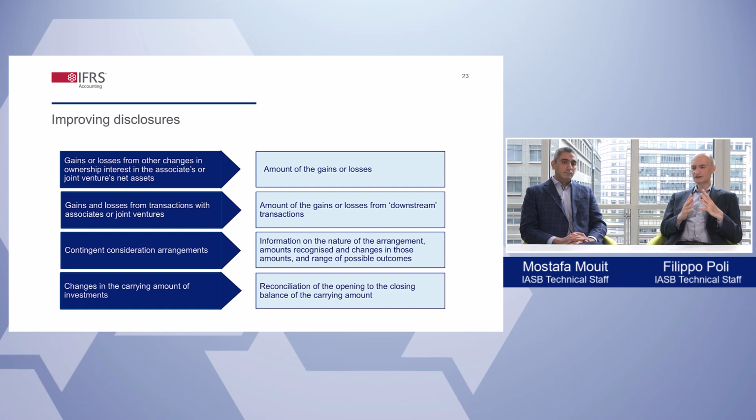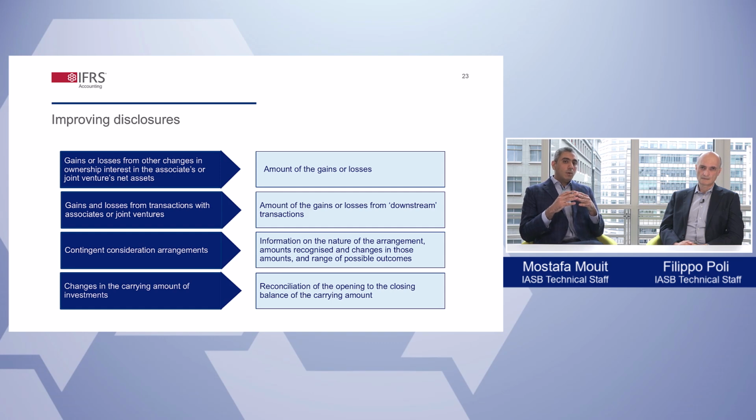Mustafa, could you walk us through how the IASB is proposing to help users understand the effects of the proposals? Of course. As you can see from the slide, the IASB is proposing some new disclosures in IFRS 12 to provide information about the effects of the proposals. The IASB tried to achieve the right cost-benefit balance. For example, the IASB is proposing to disclose gains or losses from downstream transactions, but not from upstream transactions, because collecting this information from associates would be costly for the investor.